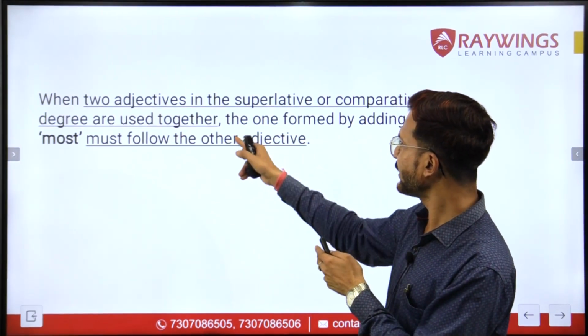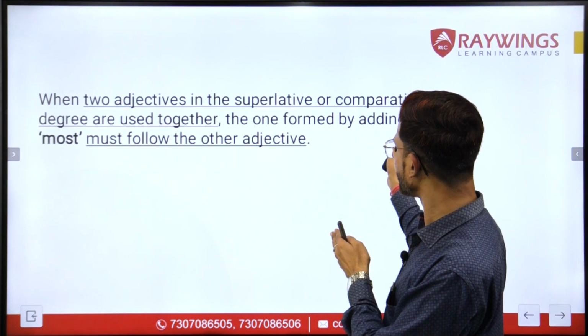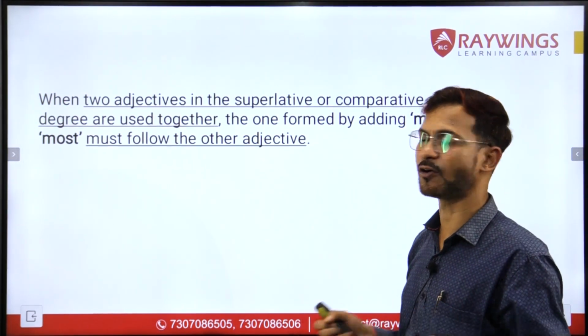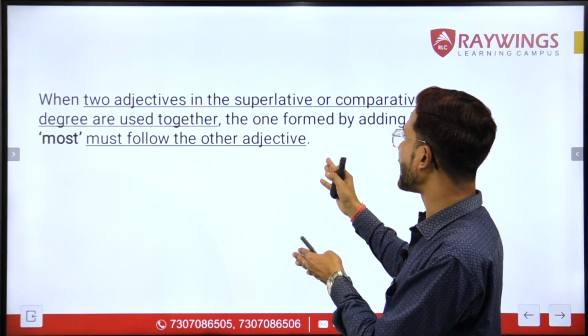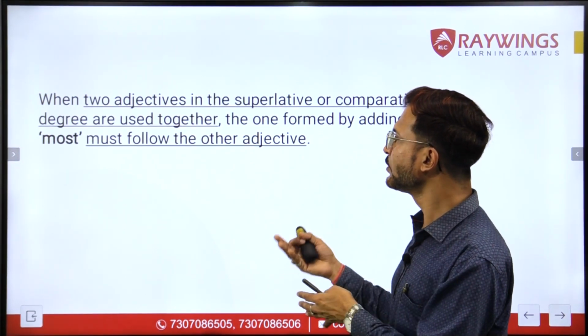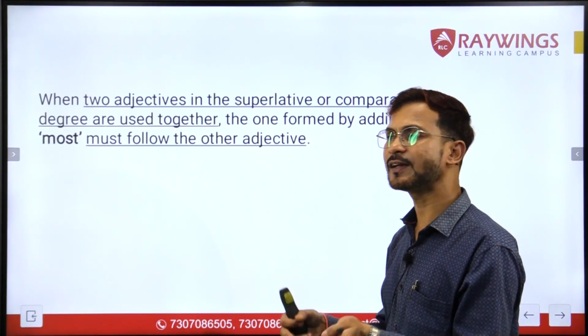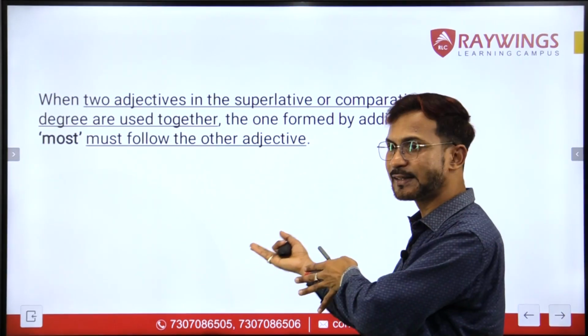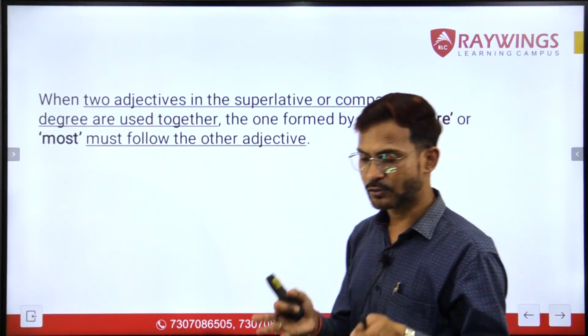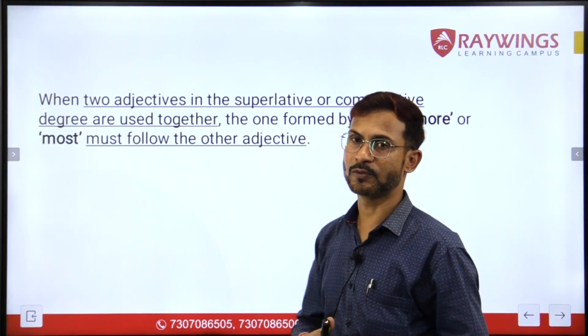So whenever you are using two adjectives either in the superlative degree or in the comparative degree, the adjective which is formed by adding more or most should follow the other adjective. That means it should come at the second place, and the first adjective should be without more or most.